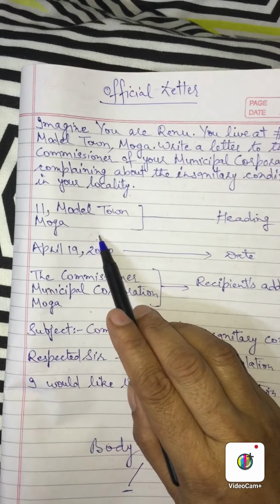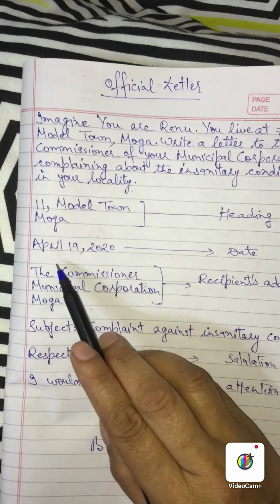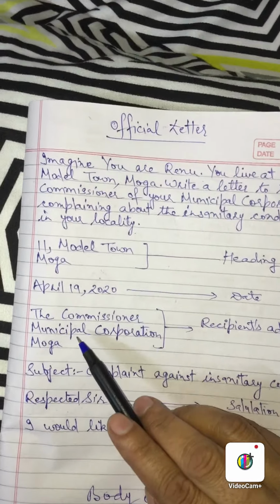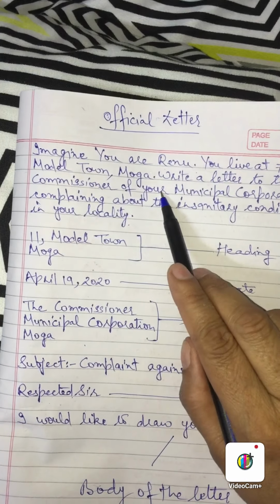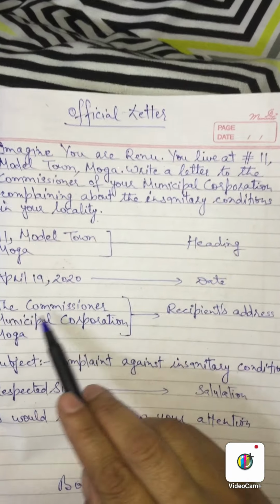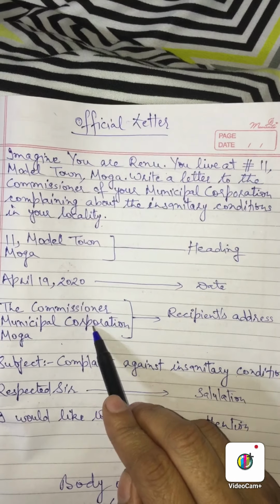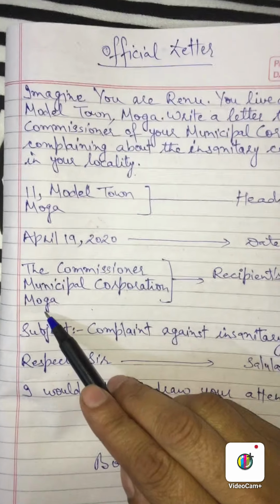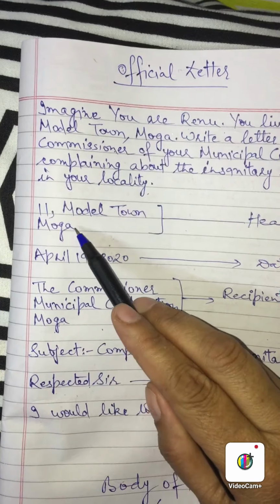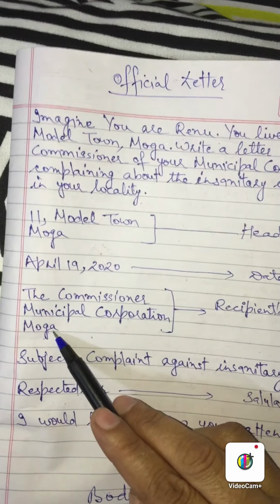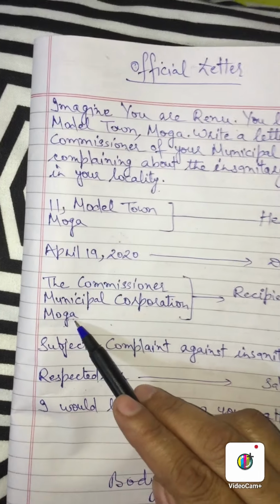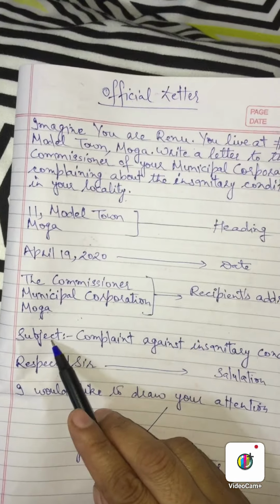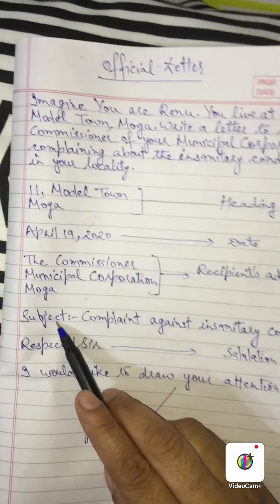Then again leave a blank line, date, then again leave a blank line. Here they have told us to write a letter to the commissioner of your municipal corporation. So the commissioner, municipal corporation, and the name of the city is already given. The name of the city which you will write here, you have to write again. So here you have to write Moga. Then again leave a blank line, then subject. This is mandatory in an official letter.